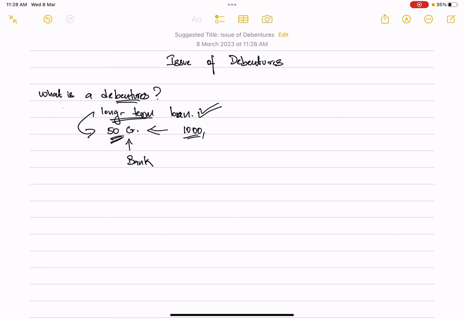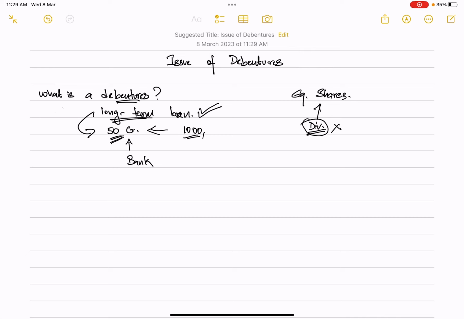Now for investors, since this is a loan, investors are deemed to receive interest on it. So what is the benefit of buying debentures when you could have bought equity shares? In equity shares, when you are an owner of an equity share, you receive dividends. Now dividends, like I have discussed earlier, are a share of profit. If the company does not make profit, this dividend will not be received by the equity shareholder.